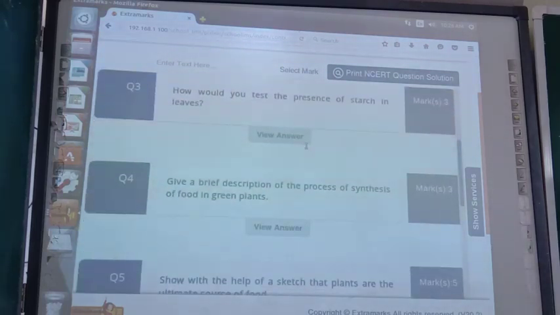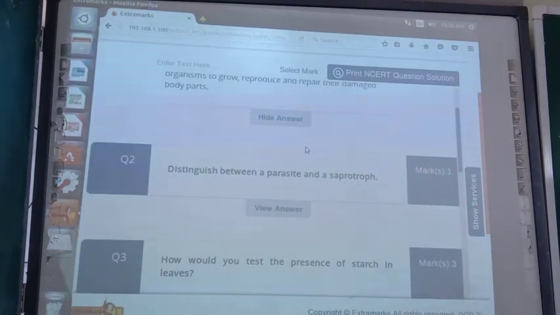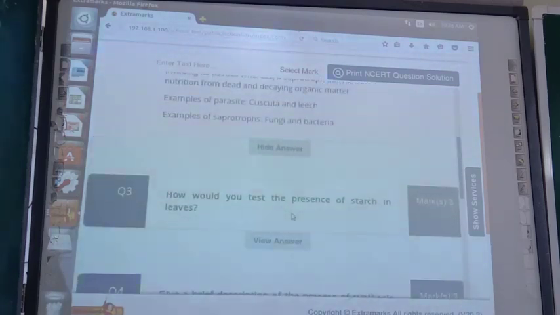Now the next one is, distinguish between parasites and saprotrophs. That also I wrote, but I am showing it here again.